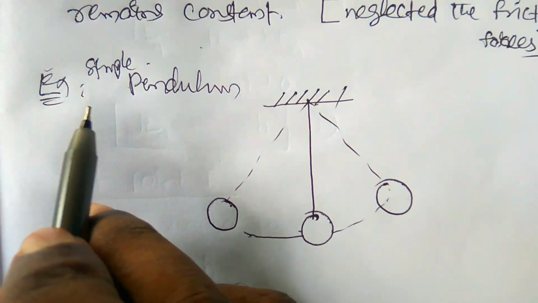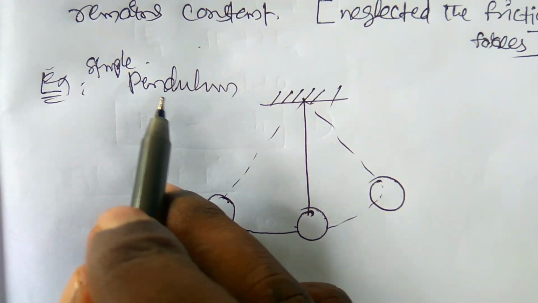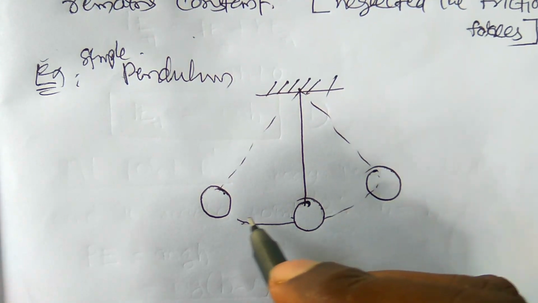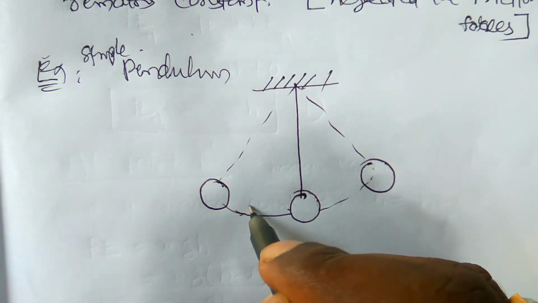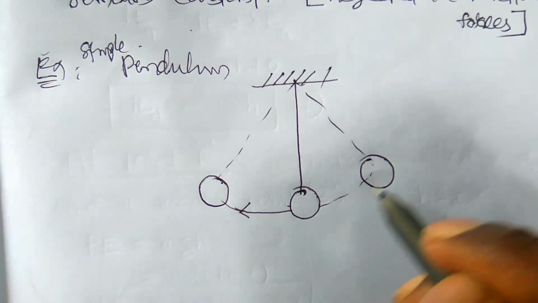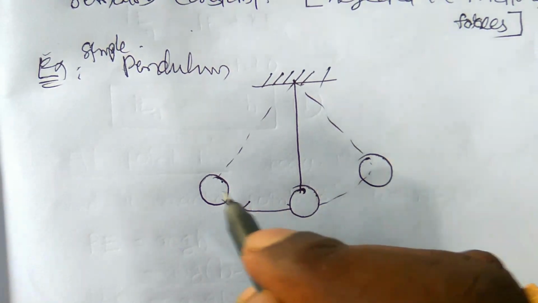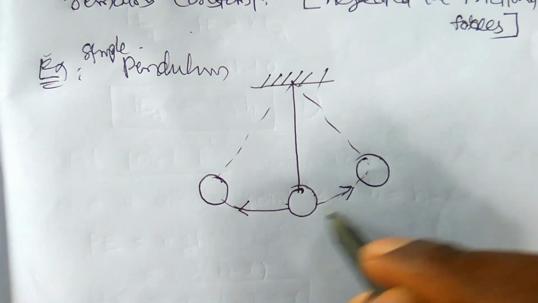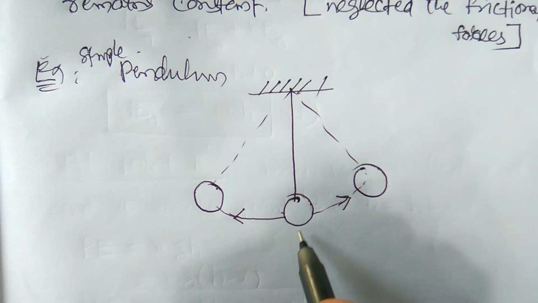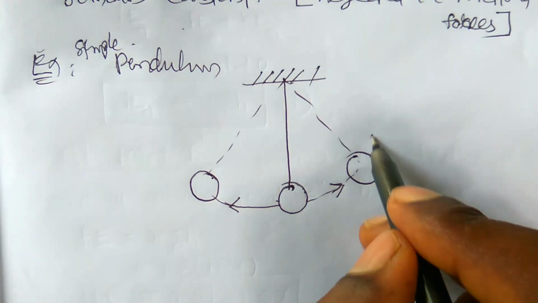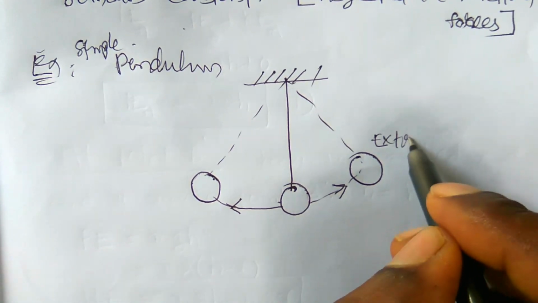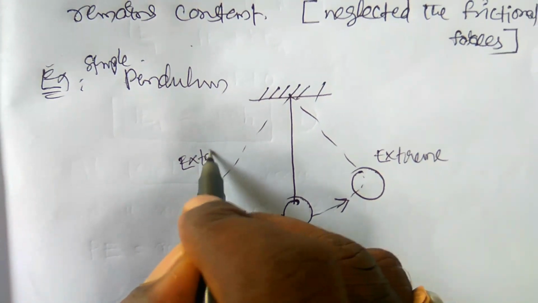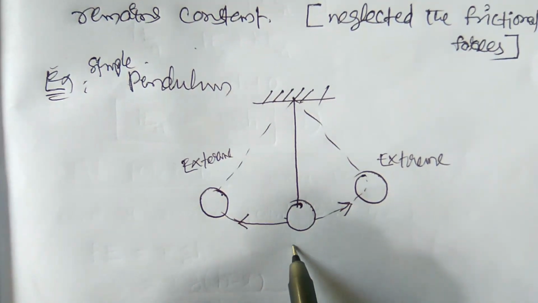Let us take another example, the case of a simple pendulum. So this is the mean position. Whenever you move a pendulum aside, then it will oscillate in planar motion, okay. So these are the oscillations of the simple pendulum. At the mean position, and this is the extreme position, and also this is the extreme, okay. This is the mean position.